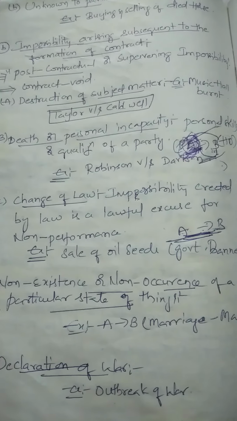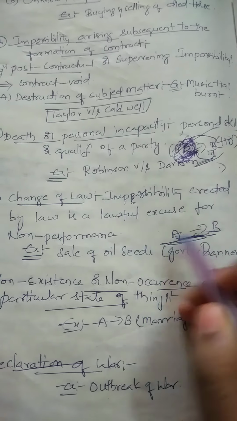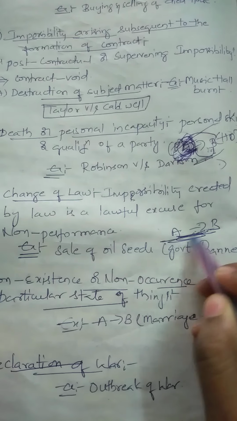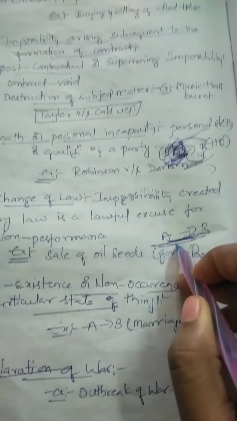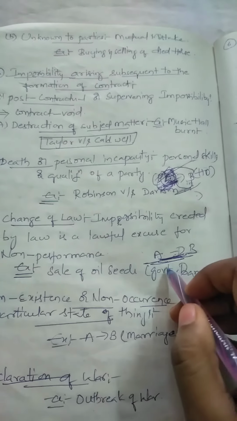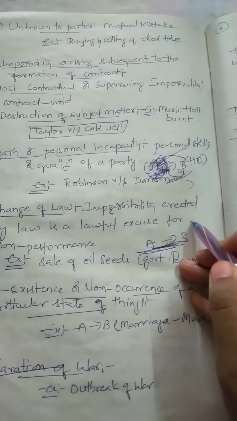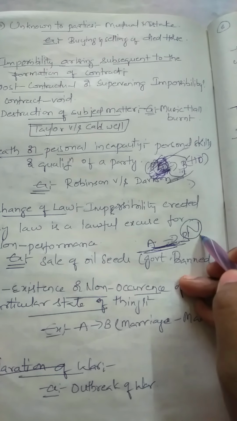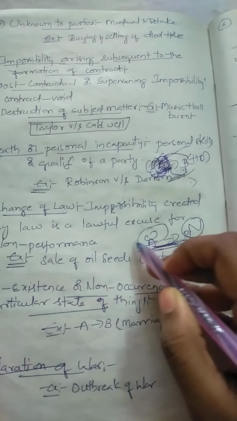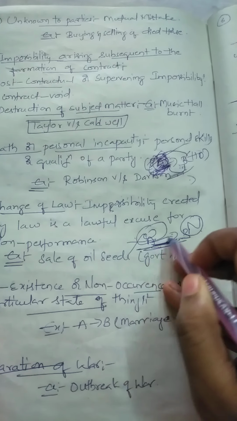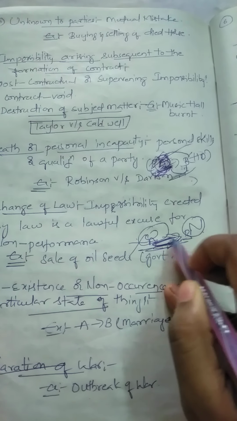What happens now? If these people entered into an agreement according to the old rule, but the law has changed that rule into a new rule, then the new rule will be applicable. The old rule will not be applicable here. So the agreement between these two parties becomes void.